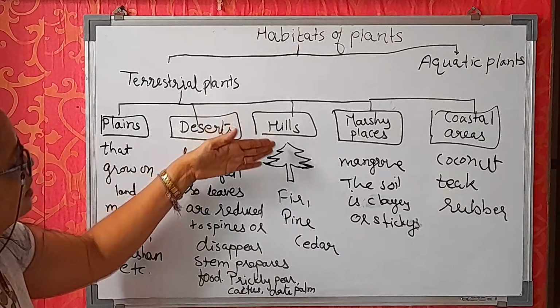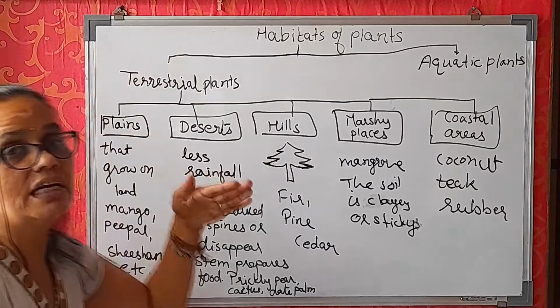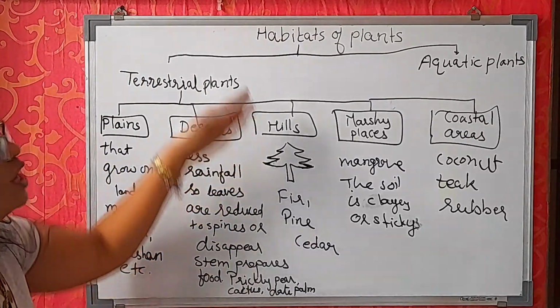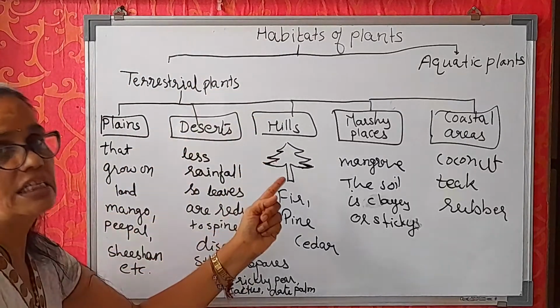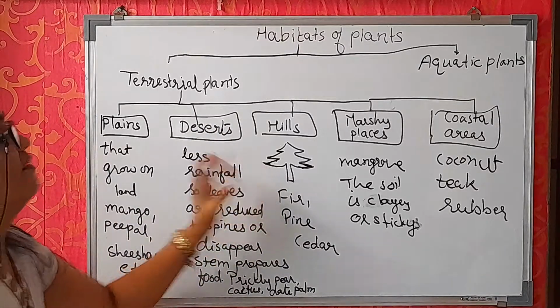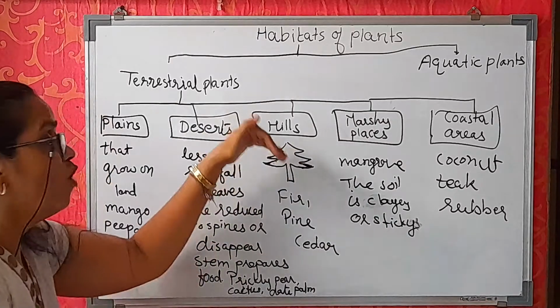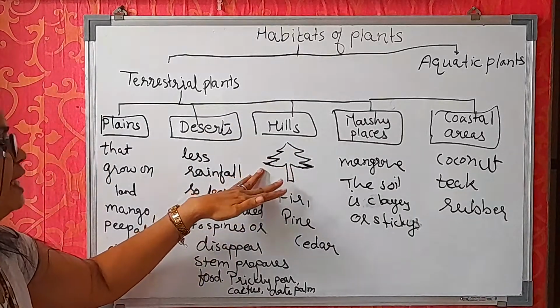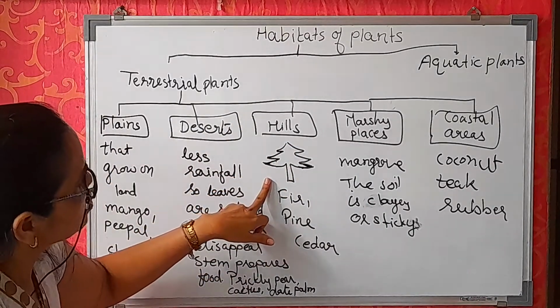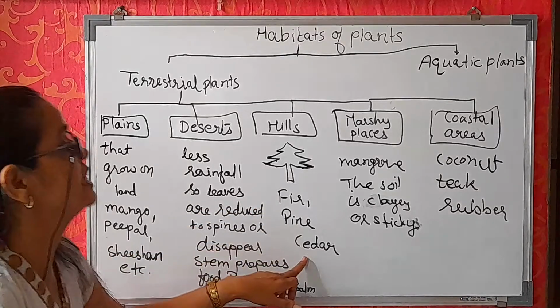And hilly region, because of the frequent snowfall, the trees are tall in conical shape, their leaves are waxy and needle-shaped, so that the snowfall falls off easily from the trees. Which trees grow here? Fir, pine, cedar.